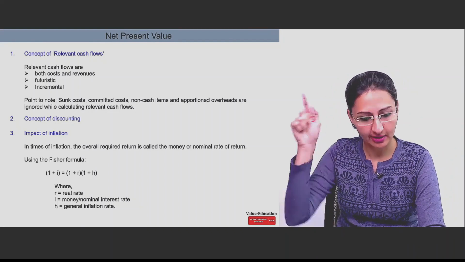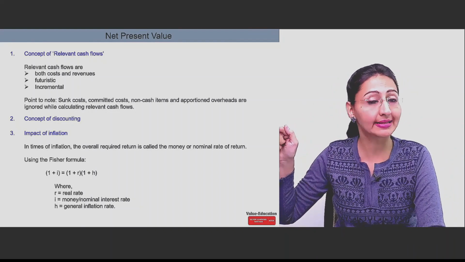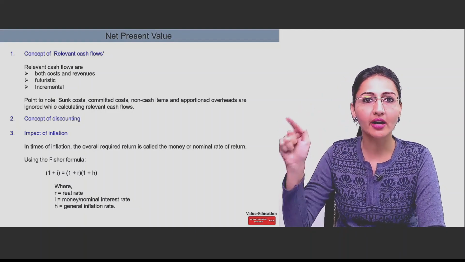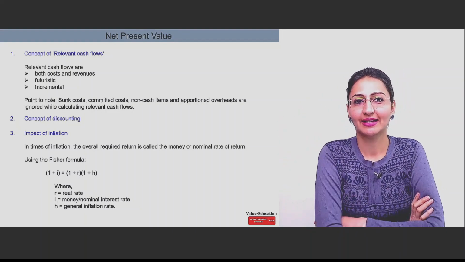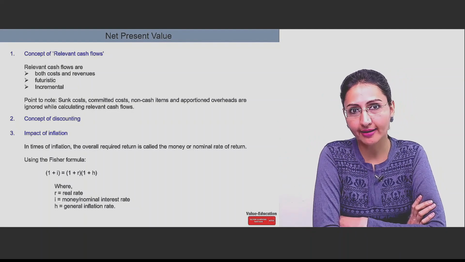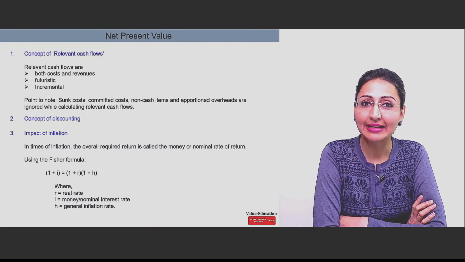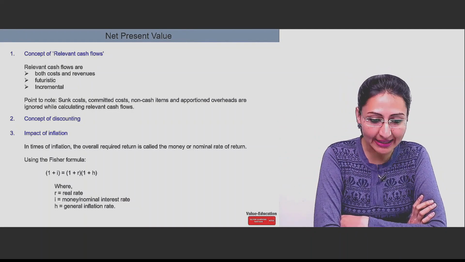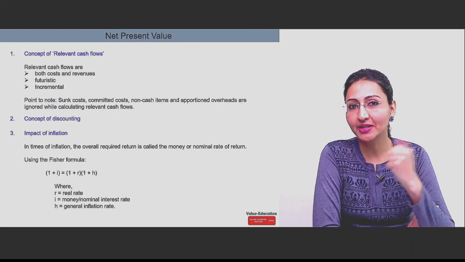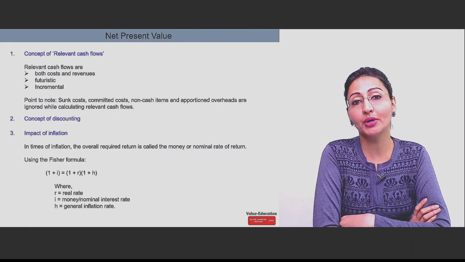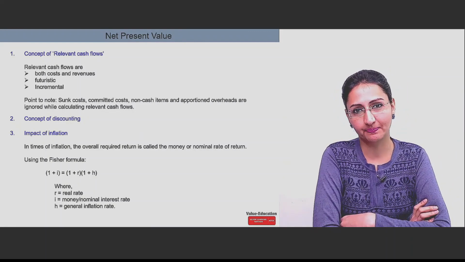Bracket close. Then 1 plus H, where H is 10%, 0.10. That will be your 1 plus I. That means your money rate of return, or money interest rate, nominal interest rate, in any case is going to be more than the real rate of return, right?